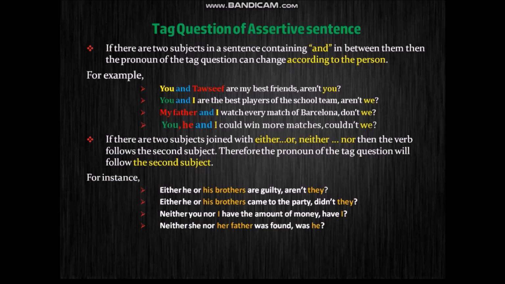The next one, neither she nor her father was found. Was he? You can see the second subject is her father. That's why the pronoun in the tag question is he. And the tag question is also in affirmative form. Alright? Okay, with this we are done with the rules of tag questions.